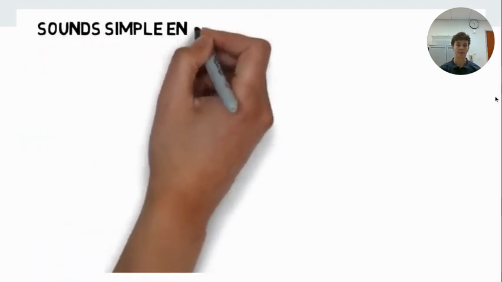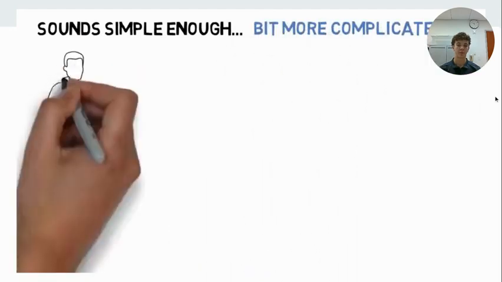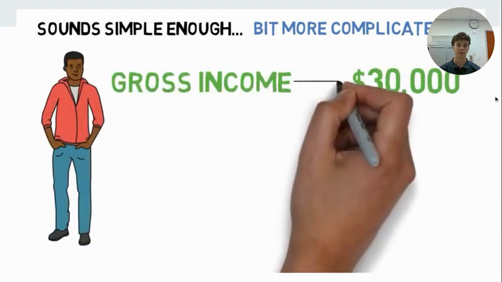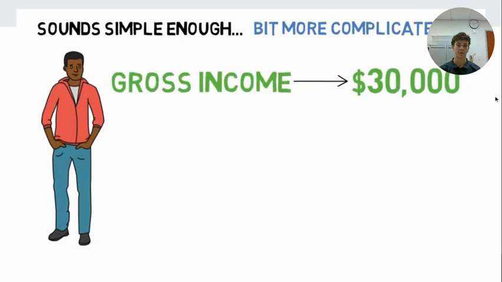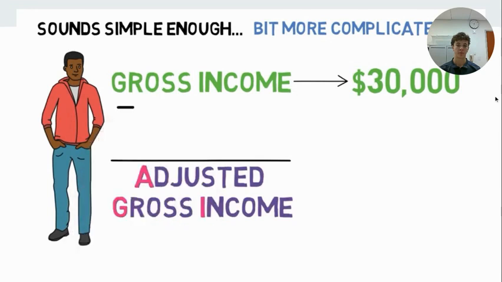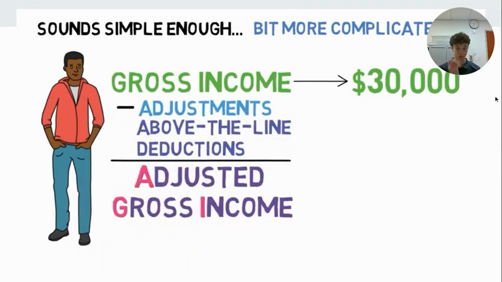Sounds simple enough, right? Well, unfortunately, taxes in real life are a bit more complicated, so let's use a more detailed example. Let's say Ray made $30,000 last year. That's his gross income, literally the amount of money he made at Corporate Co. before taxes. This number can then be refined into what's called AGI by subtracting certain expenses called adjustments, also known as above-the-line deductions.